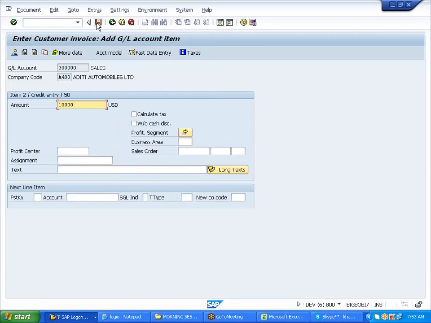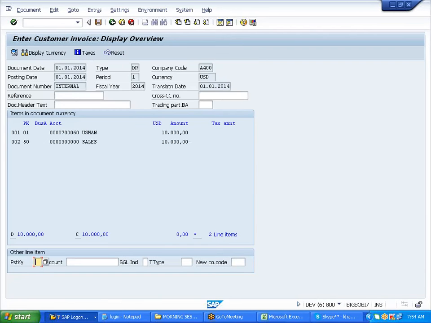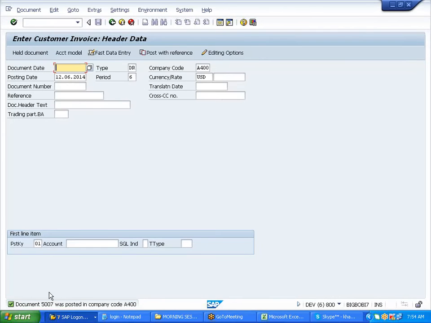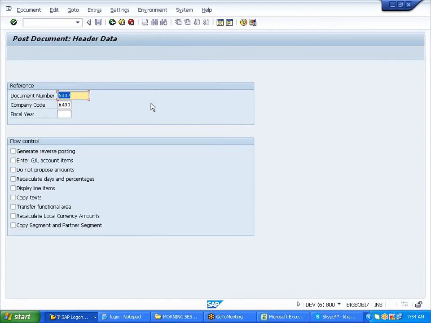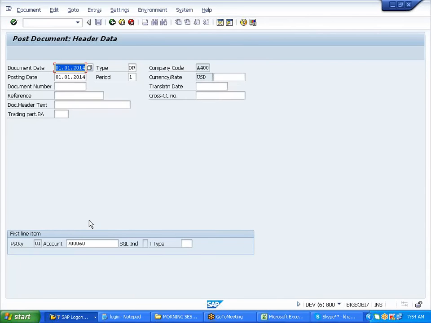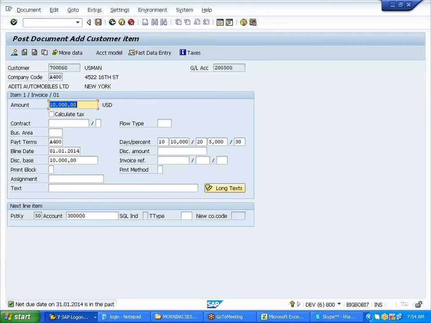First invoice 01. Save it. I'll post with reference. I'll use this document. I'll post. Enter. So in this invoice, I'll use the dates, but I'll not give the payment term here.